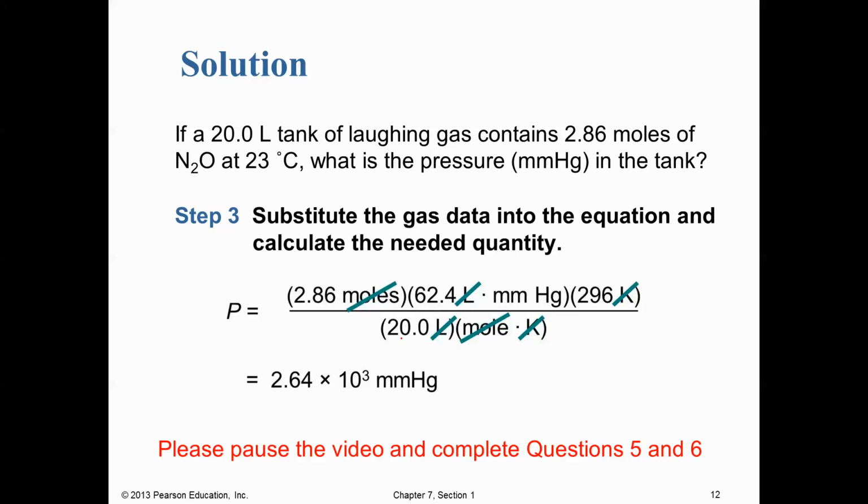Here is our volume in liters. I want to point out, just so there's no confusion here, here is our gas constant. So notice that some of our gas constant ends up sort of down below in the denominator section. So there's our gas constant. And if we crunch all our numbers, we end up with a pressure of 2.64 times 10 to the third millimeters of mercury, or 2,640 millimeters of mercury.